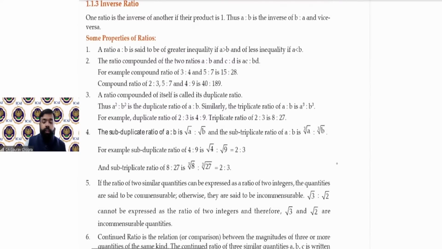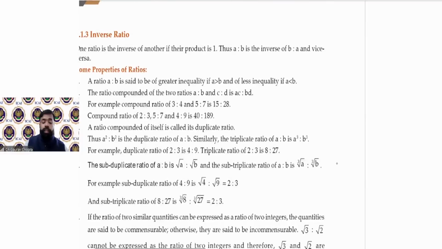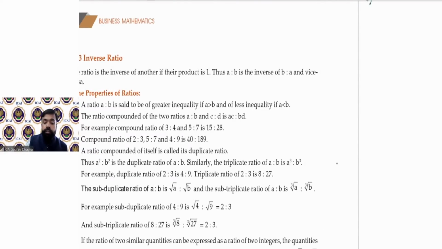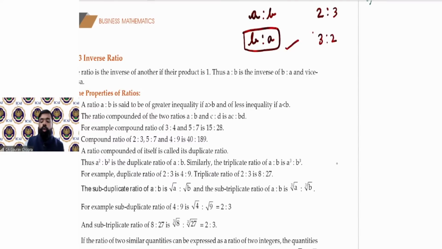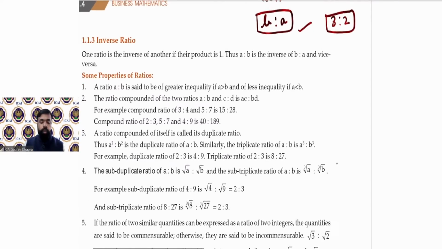Now, the inverse ratio. So what is the inverse ratio? See, if A ratio B is the given ratio, then the inverse of the ratio will be B is to A. A is to B, inverse will be B is to A. Okay, that's it. If the ratio is 2:3, the inverse will be 3:2. If the question is asking to find the inverse ratio, simply interchange their positions. दोनों की places को interchange कर दें, you will get the result. Okay.